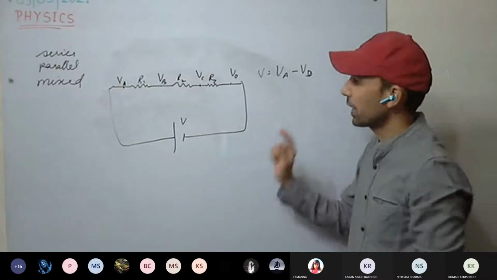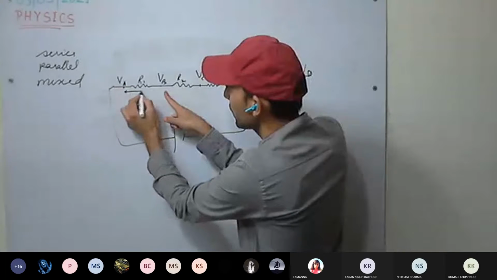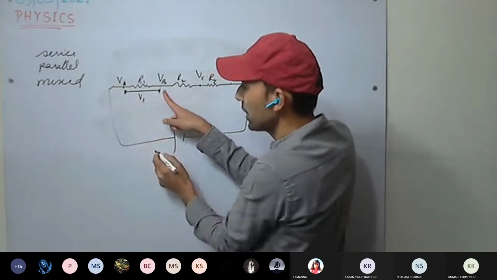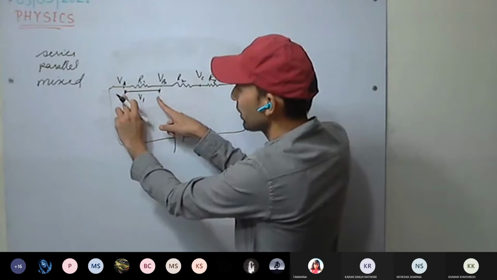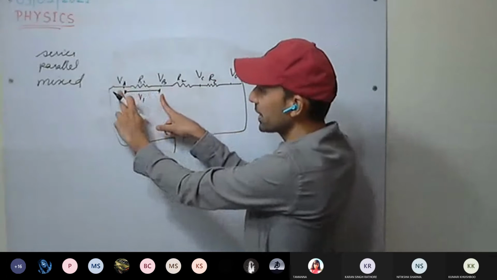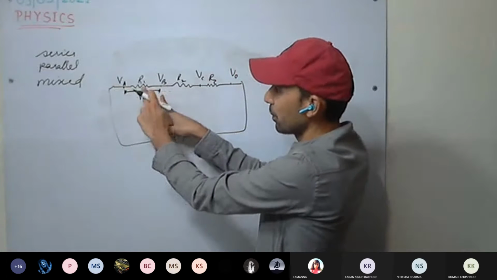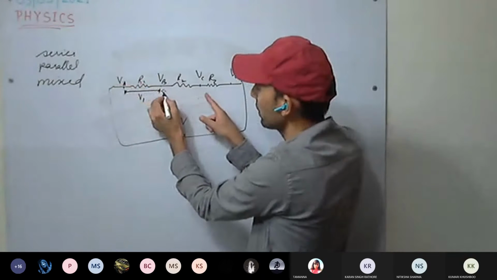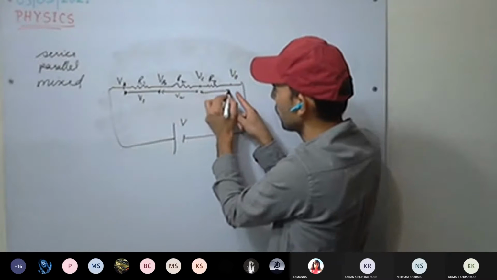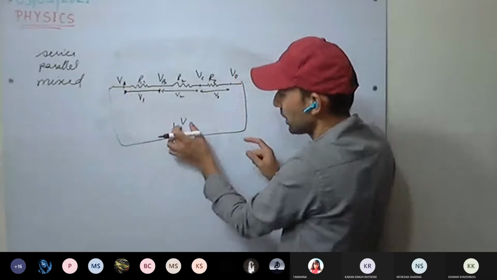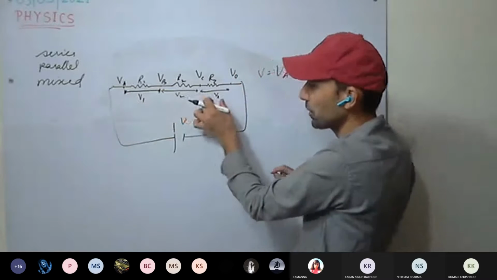Yes, sir. Okay. And what is the potential difference between these two terminals? We consider it as V1. V1 will be VA minus VB. This much potential has dropped. VA is higher than VB. Because of resistance, potential is dropping, because there is a resistance to the flow of current. So V1, V2, V3. And what is the total potential? This V is the same as V1 plus V2 plus V3.